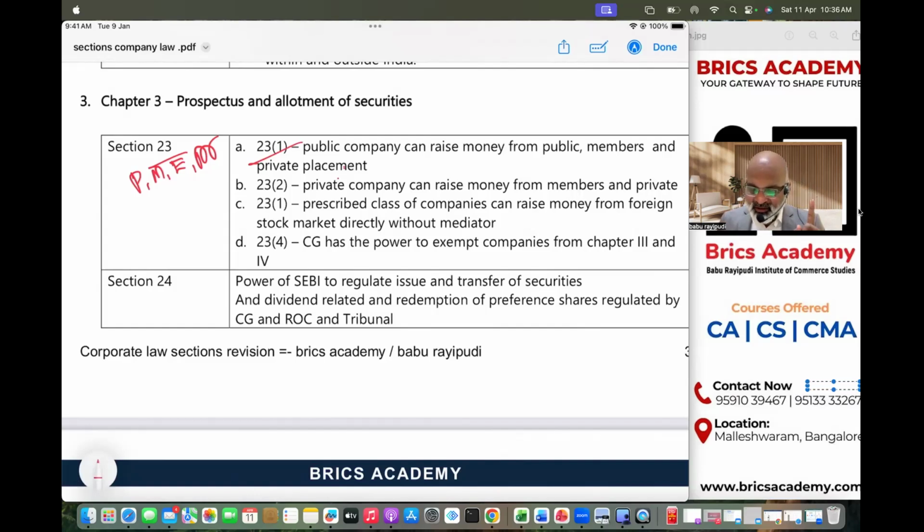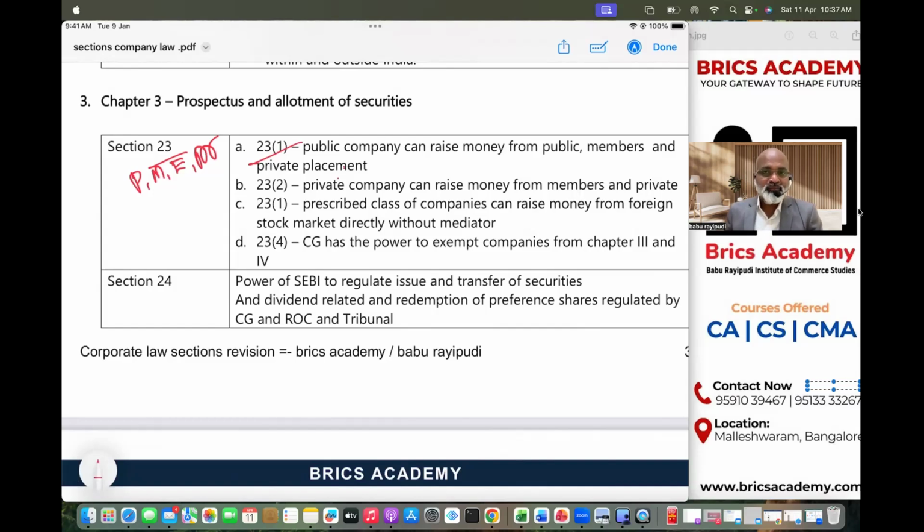Section 23 subsection 2 clearly says what the options are for a private company to raise money. A private company will have all the options except one, that is raising money from the public. So Section 23 subsection 2 clearly states that a private company can raise money from the members in the form of rights issue, from the employees in the form of employee stock options, and definitely through private placement from a selected group of persons.